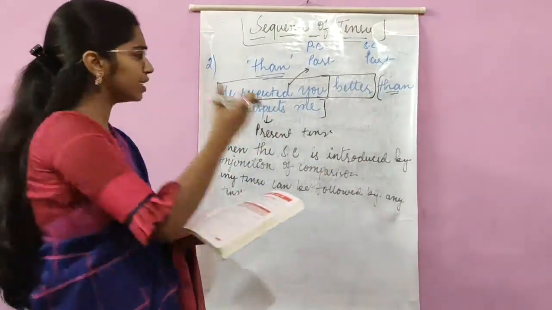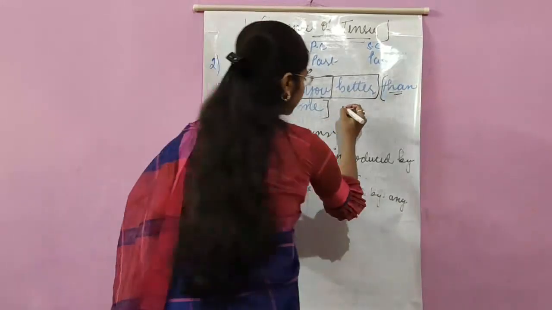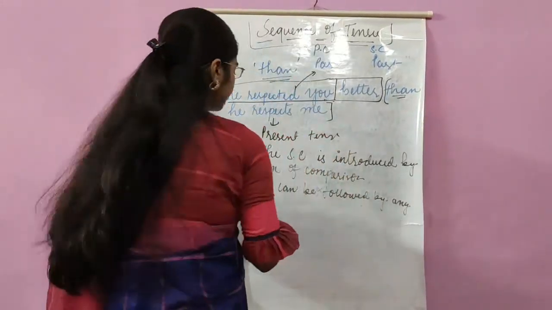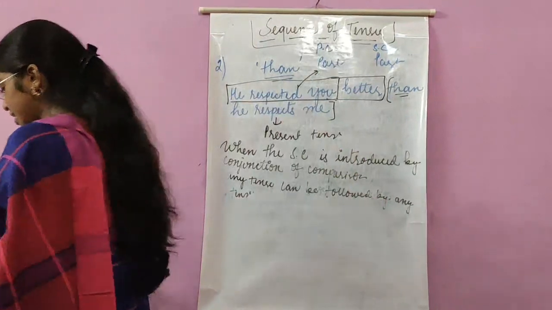There are certain other conjunctions over here. Let me give an example so you will understand it better.